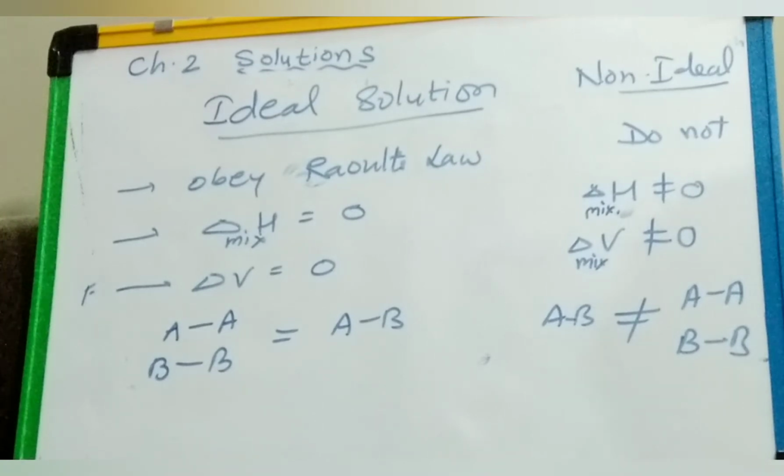And Raoult's law, as we discussed in the previous section, says that partial pressure is directly proportional to its mole fraction. So if at all concentrations a solution obeys this law, then it is ideal. And if it does not obey Raoult's law, then the solution is non-ideal.